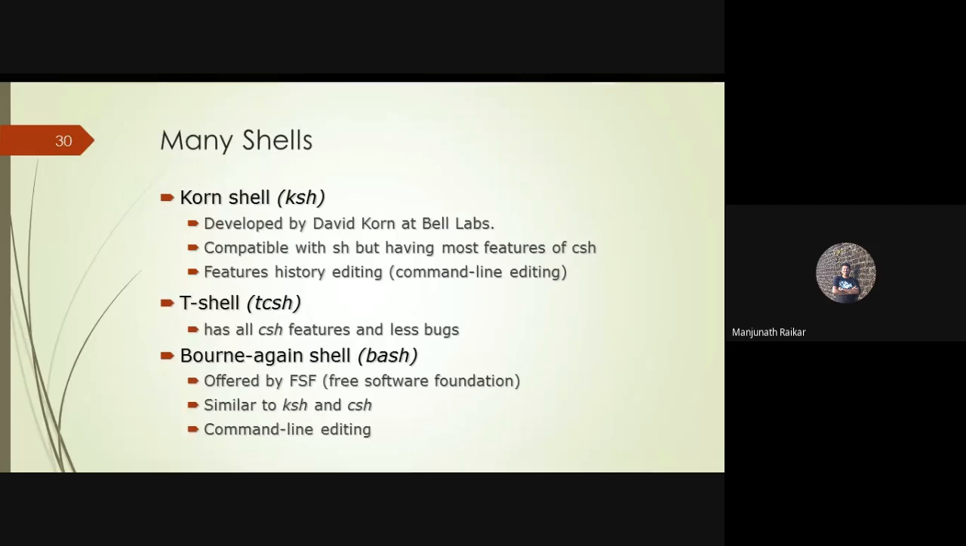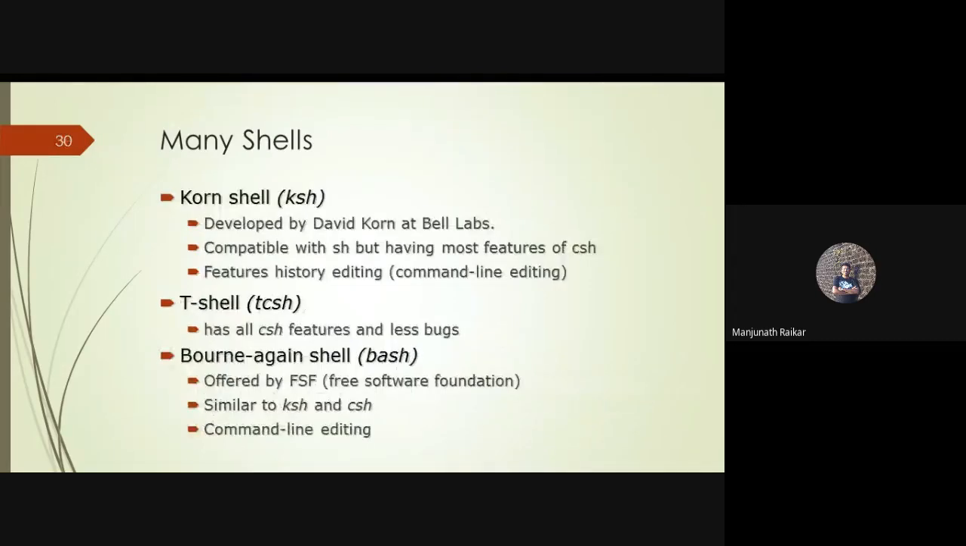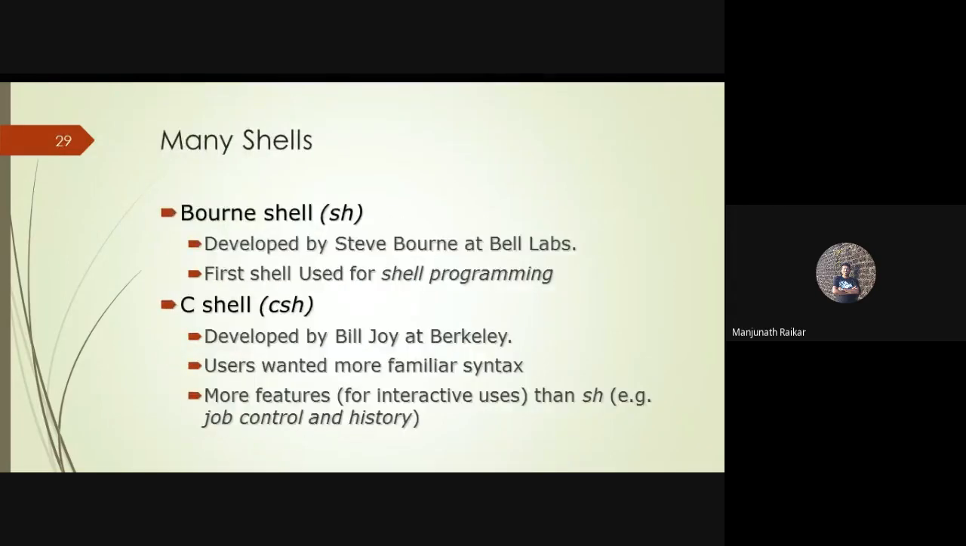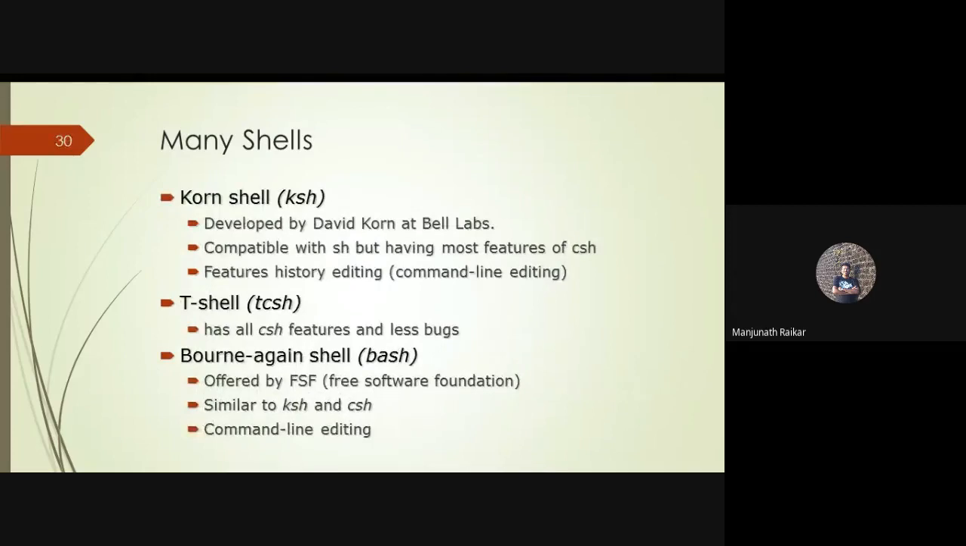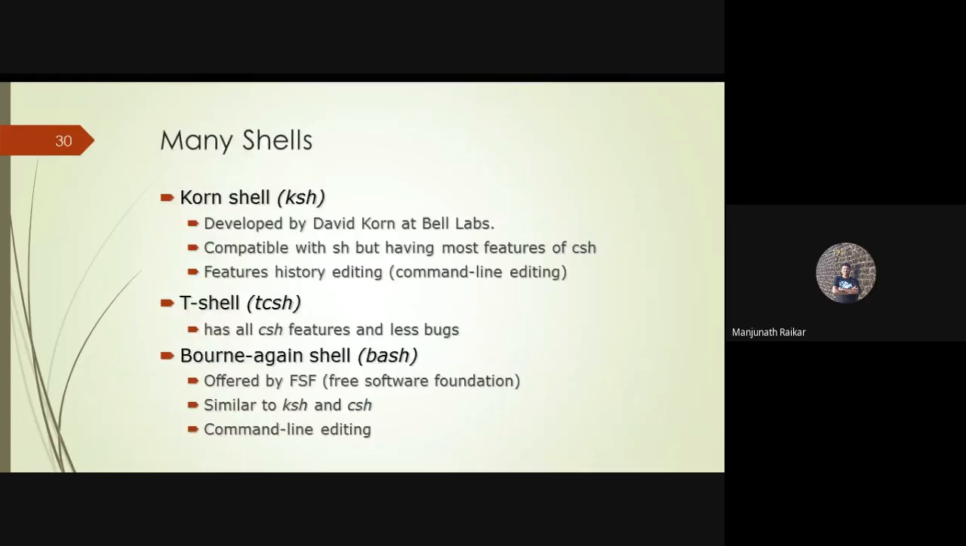One of the oldest shells is the Bourne shell. Old Linux flavors are using the Bourne shell. Then current Linux flavors are using the Bourne Again shell, which includes all the features of previous shells like the T shell, Korn shell, C shell, and Bourne shell. That's why most of the current Unix flavors are using the Bourne Again shell. See, Bourne Again shell is called bash.